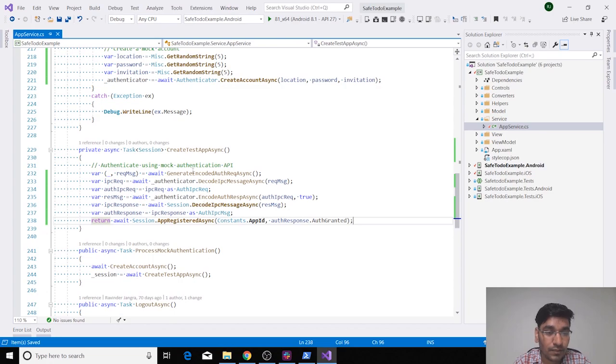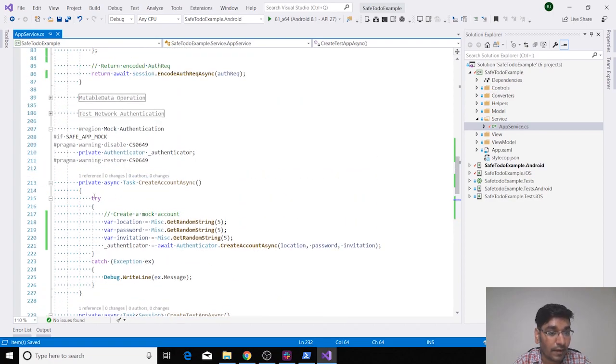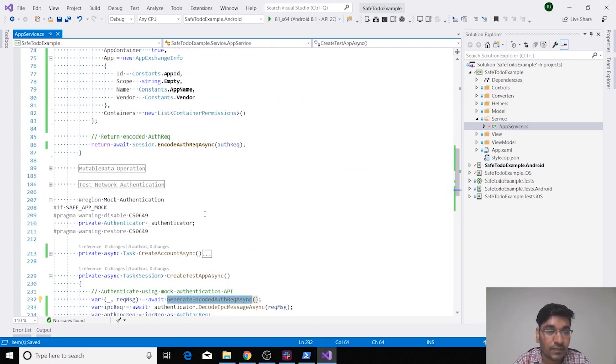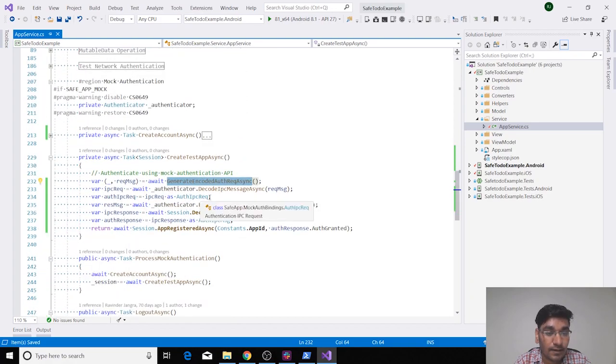And what it is actually doing is generating your encoded request from the function whose definition we added previously, and then it will be decoding our encoded request, and then it will be encoding the response with allow true, which means it's allowing a request.